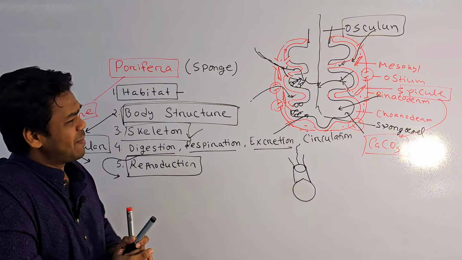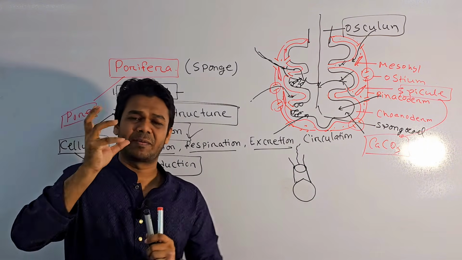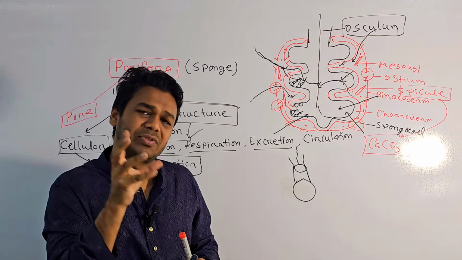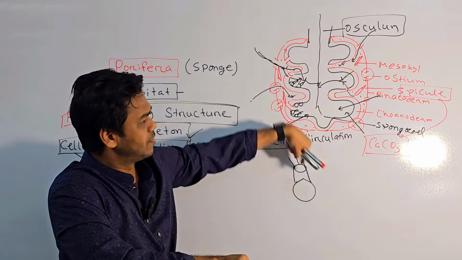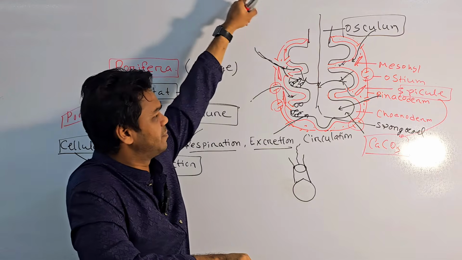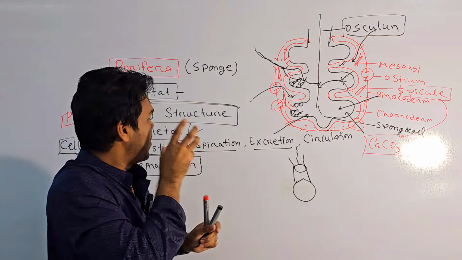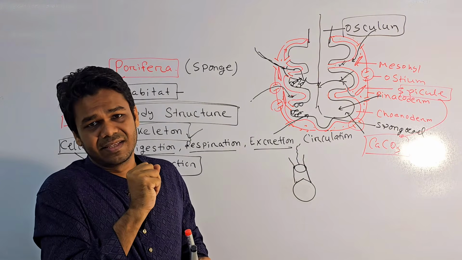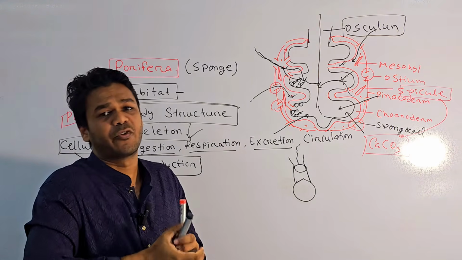And remember, most of the time their male gamete and female gamete are both present in the same organism. That means male gamete and female gamete are present in a single animal. That's why they are called hermaphrodite.